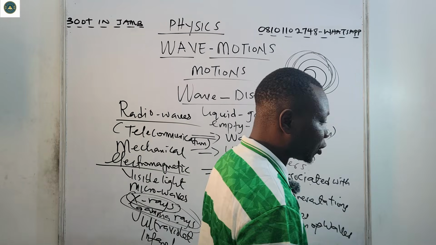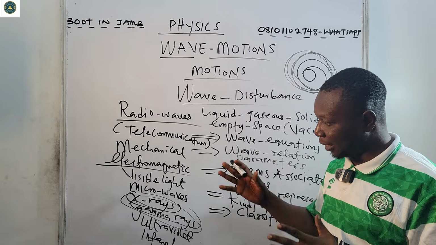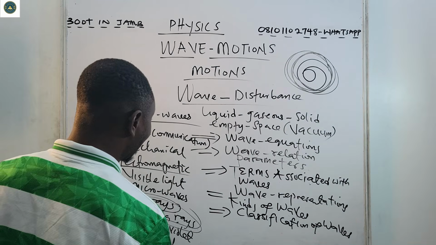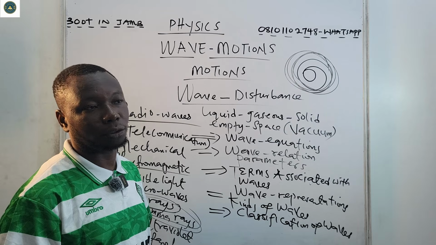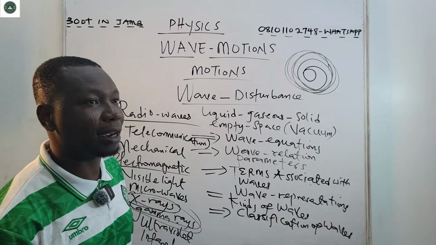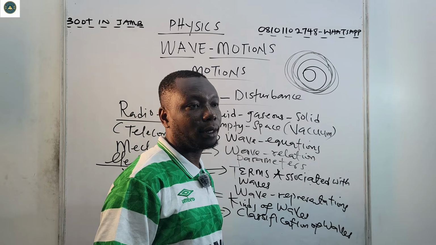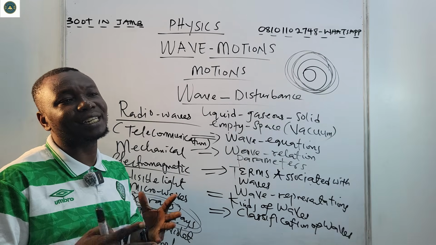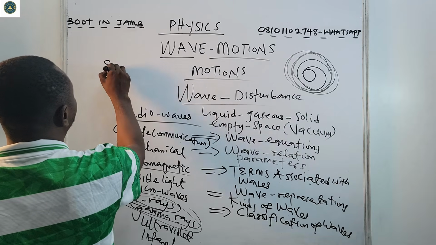Now, I said the classifications of wave, or classes of wave, is based on the mechanical wave and the what? Electromagnetic wave. The mechanical wave requires a material medium for its propagation, while the electromagnetic wave does not require a material medium. They move in empty space or vacuum. Now, one thing is that the mechanical wave may be associated with some speed.